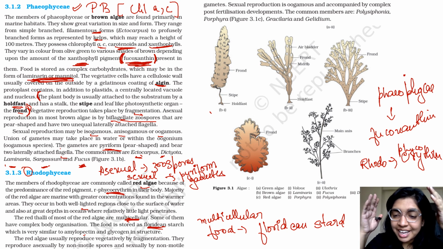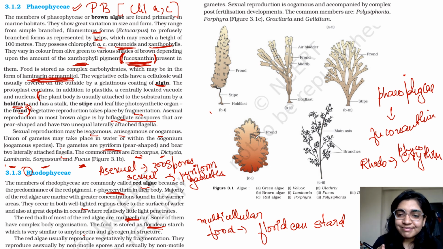See, this chapter has a lot of things that you have to remember. The understanding part is only to a certain extent, but then comes the learning part. You have to remember the names. So don't increase your burden, is what I would say. But if you want, you can also learn that this particular Floridian starch is similar to amylopectin and glycogen. Because see, this Floridian starch has starch at the end, right? So starch is somewhat similar to glycogen and amylopectin.